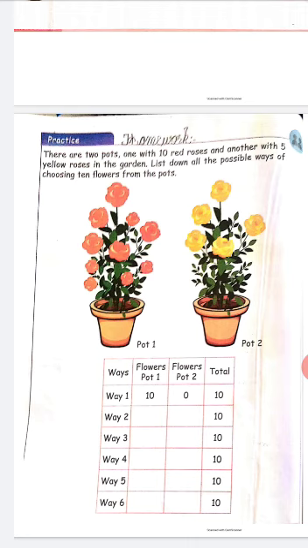See the first one. One way is given. The table has flower pot 1, flower pot 2 and total. In way 1, they are choosing 10 flowers in red and no flowers in yellow. This is the first way. You have to write the other ways: way 2, way 3, way 4, way 5 and way 6. You have to write another 6 ways to choose 10 flowers from these two pots.